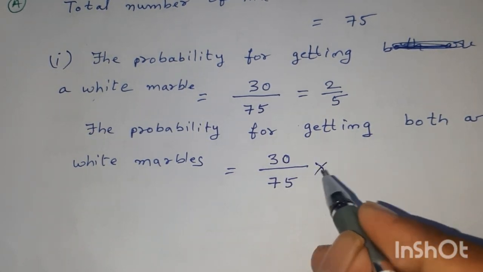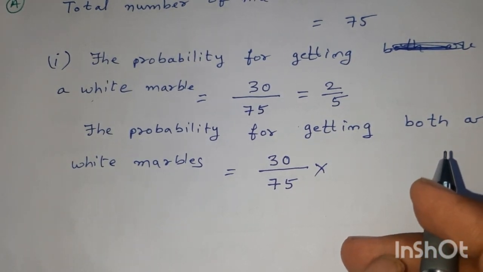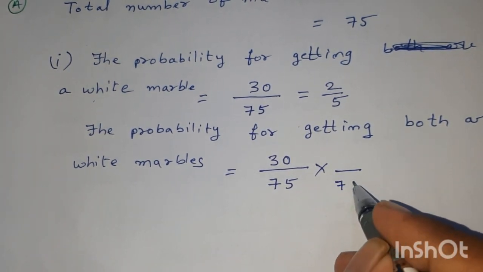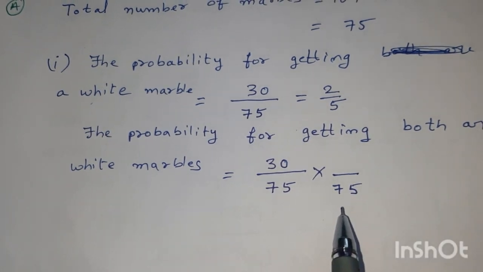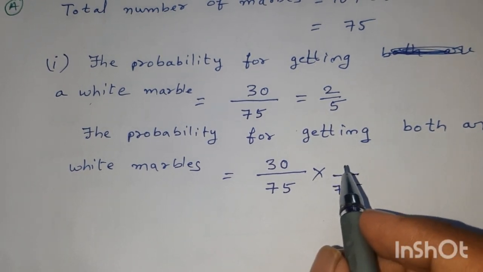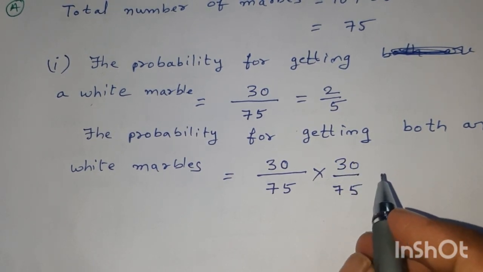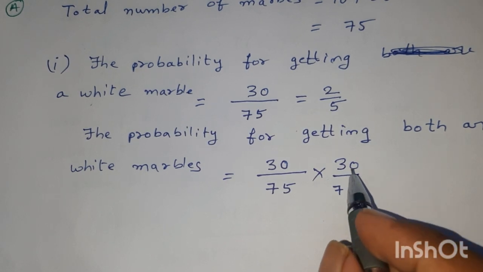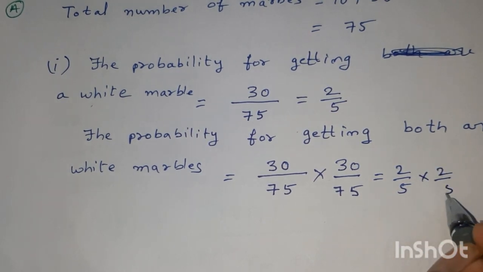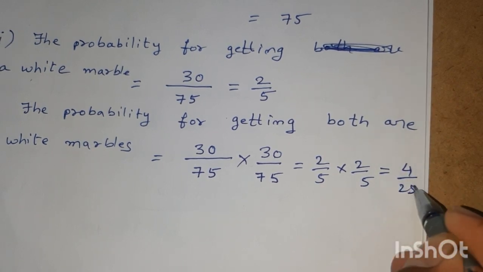Okay, now with replacement we have to select it. With replacement means we will put the marble in the same place, then we choose it again. There are 75 marbles because it is with replacement, and there are again 30 white marbles. Therefore, to choose the second marble, the probability is 30 by 75. Therefore, 2 by 5 into 2 by 5, 4 by 25. Okay.